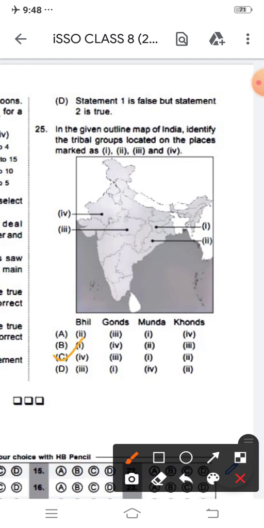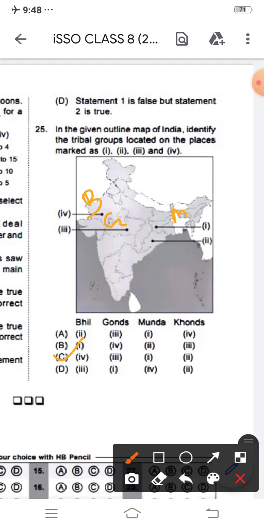Number 4, Bhil. Bhil is particularly that place, meaning the Gujarat portion. Next is Gonds. Gonds, you can see, Madhya Pradesh. Yes, Gonds are basically in the Madhya Pradesh area. Next, Munda. Munda, we can already clarify, number 1, which is the Chhattisgarh region.